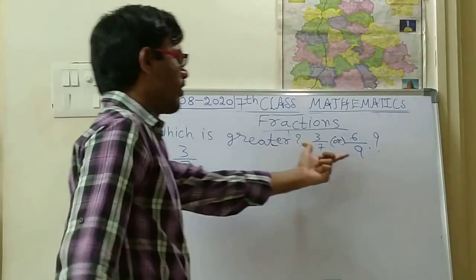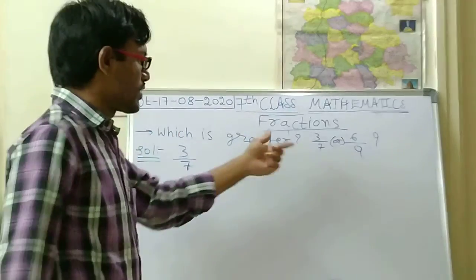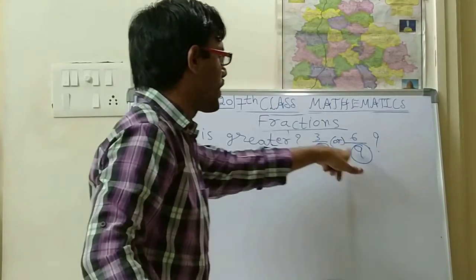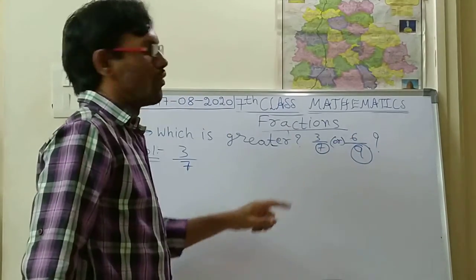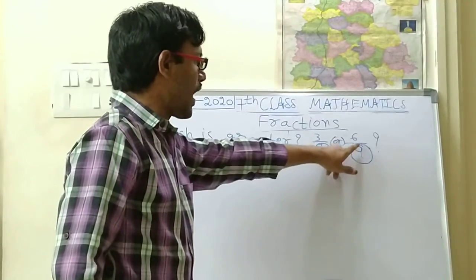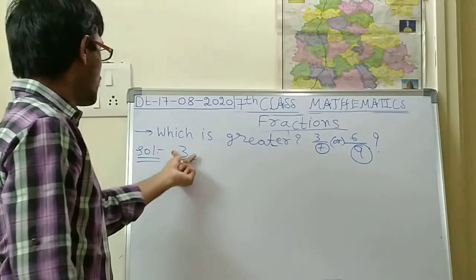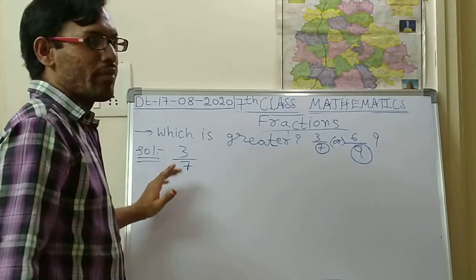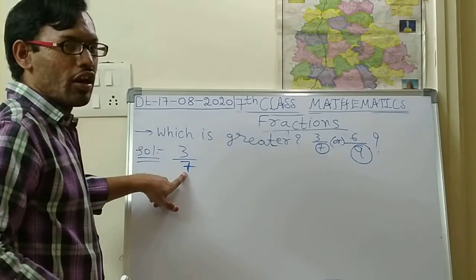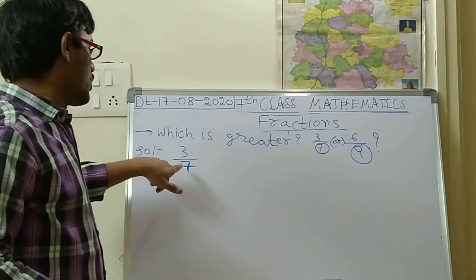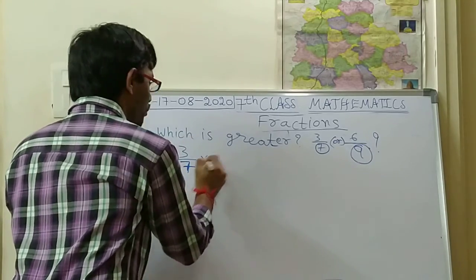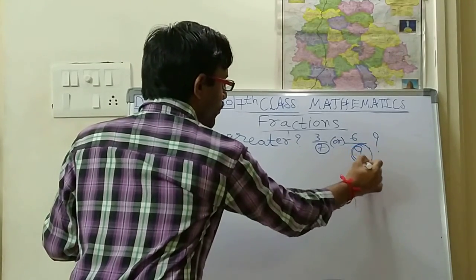First of all, we have taken proper fractions. How can we say? Check the denominators. The value of the denominator is greater than the value of the numerator. Here 7 is greater than 3, and 9 is greater than 6. So for the first number, 3 by 7, you should multiply with the help of 9.